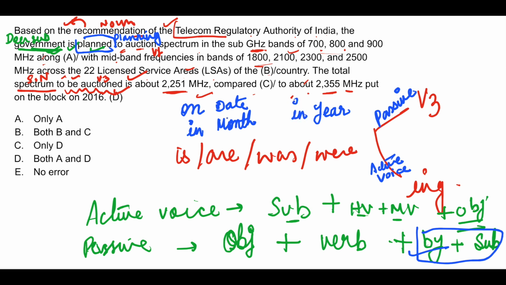Okay, on plus date, in plus month, in plus year. Time, at plus time. Okay, so here you have the year mentioned 2016 and that's why you should use in and not on. So here the errors are in parts A and D. A and D, so again the answer is option D.